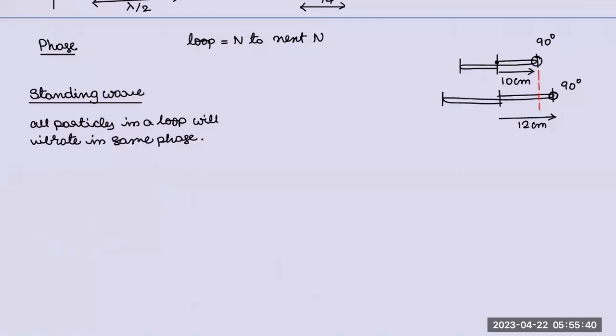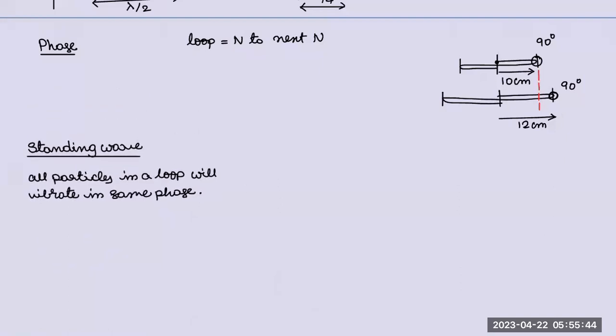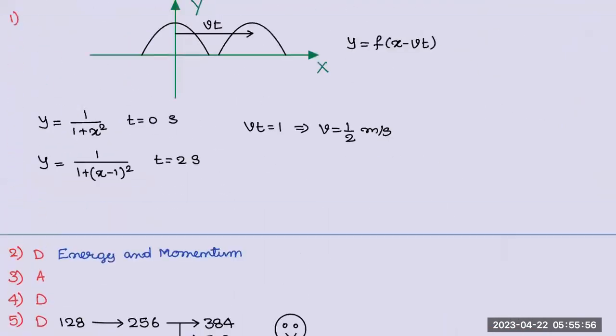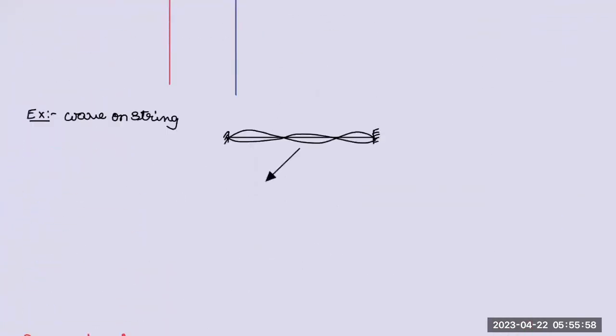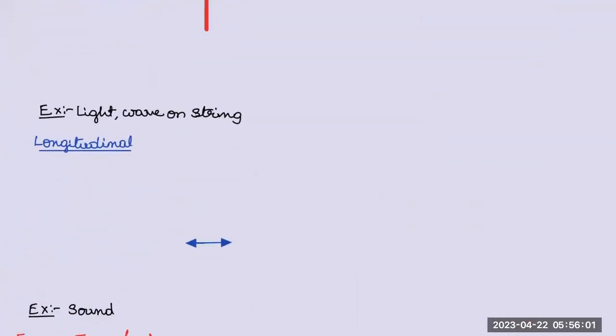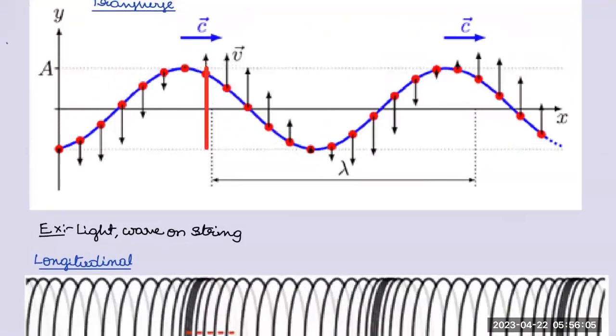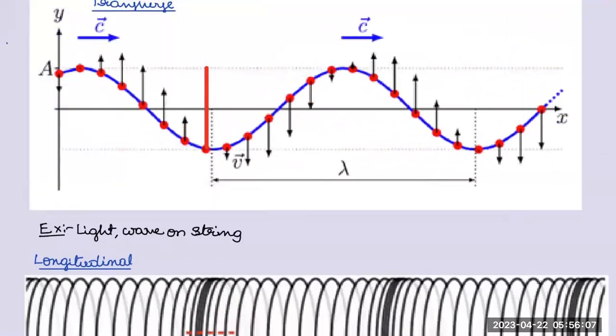Understood? But if you take the case of the other wave, what other wave? Progressive wave. Let us study what about phase. I'll go back. Observe carefully.